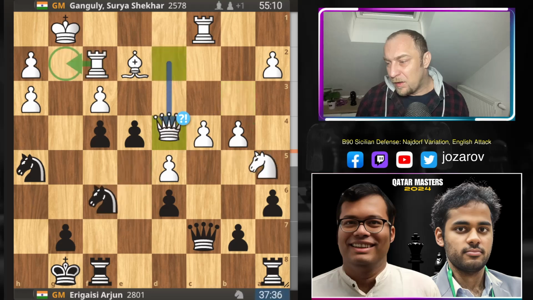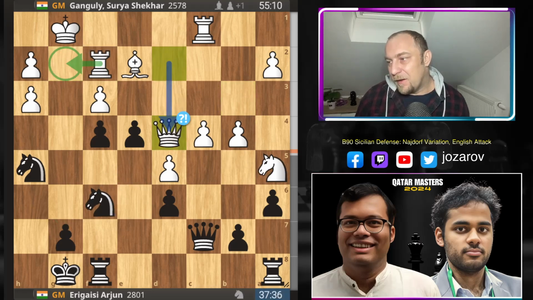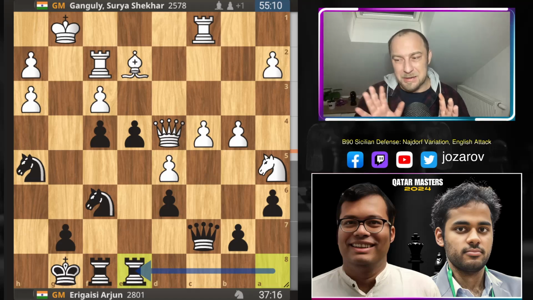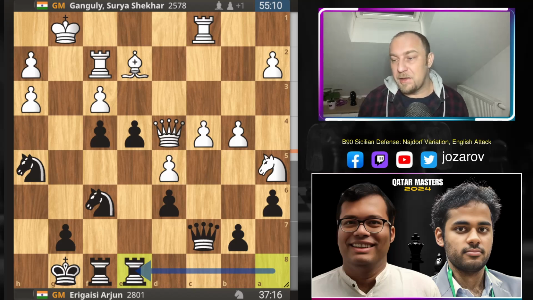But queen to d4 instead of rook to g2 here that Ganguly should have played allows here rook from a to e8, and now suddenly again black is breathing. Black has now a very nice coordination of the pieces. The pieces are well placed, I would say. Both rooks on very active files. The knights are very close to white's king. The pawns are rolling already in the center of the board, and again white has to find, I think, optimal choices to break and enter somehow in the position.